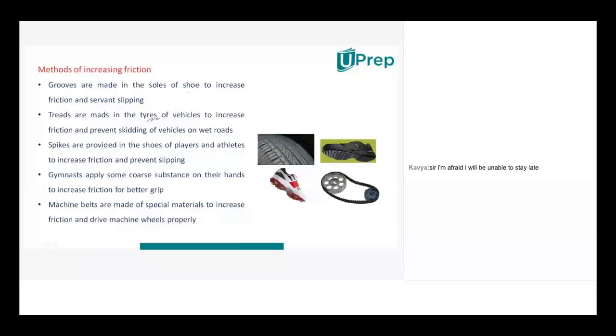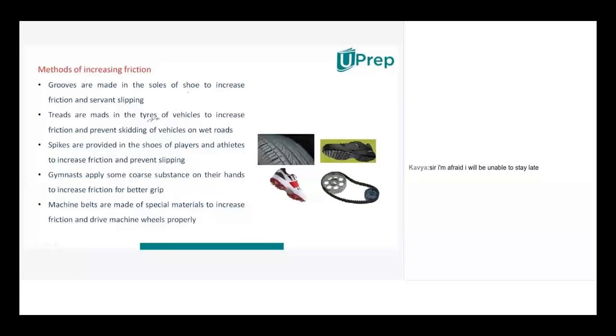We pour sand there. Why do we pour sand? Because to increase the friction. That means whatever smooth surface is there, to increase the roughness, we pour sand. So if you increase the roughness, what happens? Friction will increase. So there are different methods. Let us learn one by one, and you can understand how we can increase the friction.